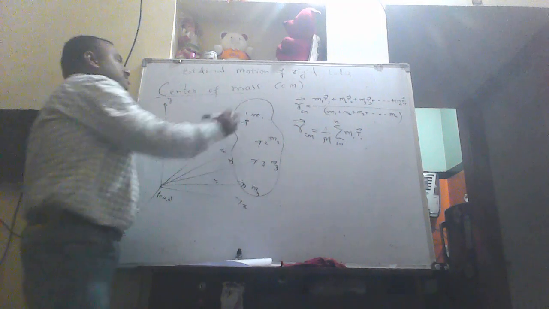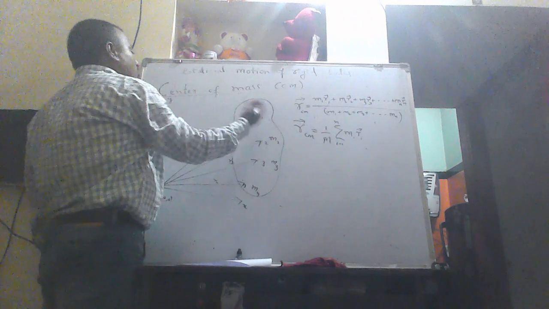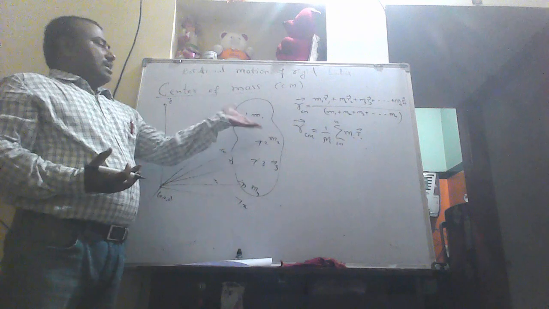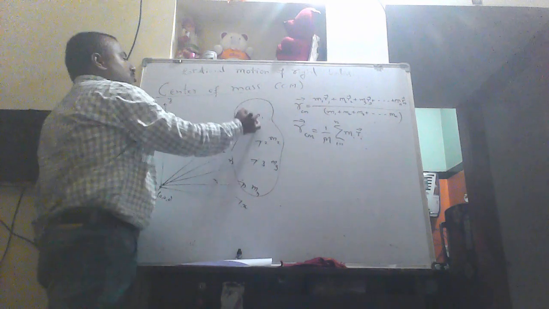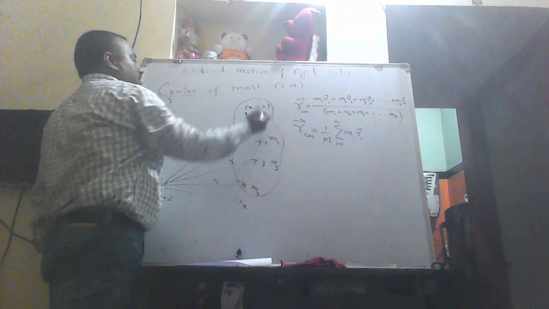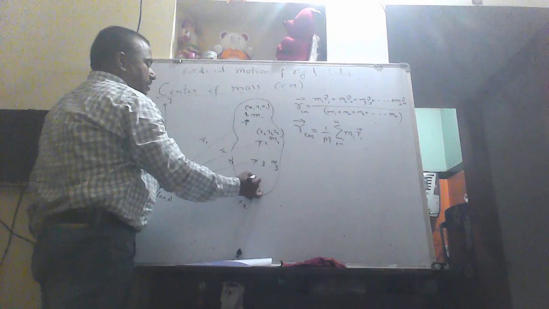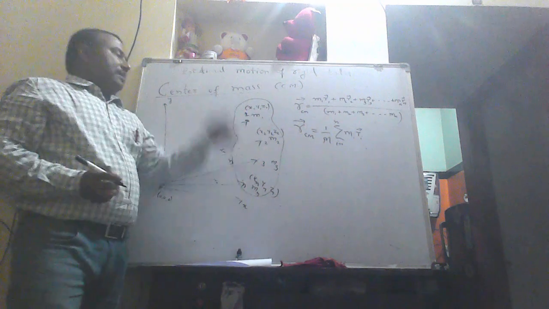Sometimes, instead of knowing the position vector of a particle, we may know the coordinates of the system. It may be one dimensional, two dimensional, or three dimensional. Here we have taken three dimensions. So for particle 1, I take coordinates as x1, y1, z1. For particle 2, x2, y2, z2. For the nth particle, I take xn, yn, and zn. So like that, we can write the coordinates.